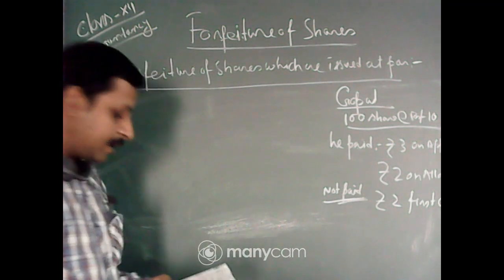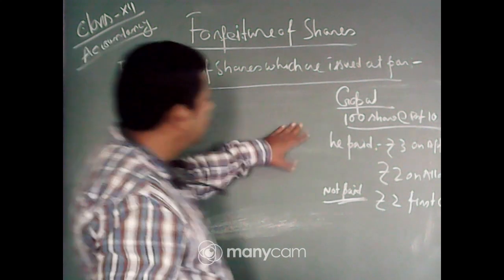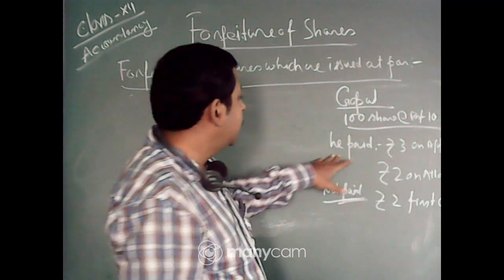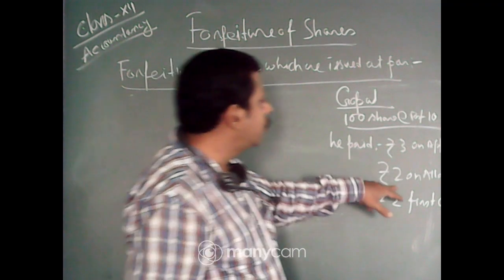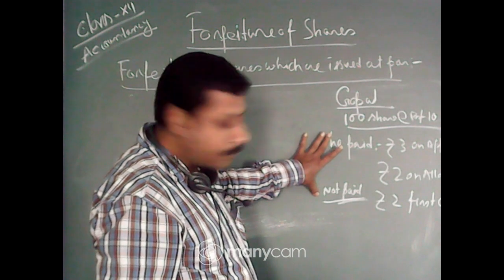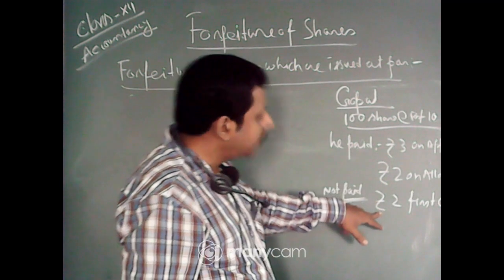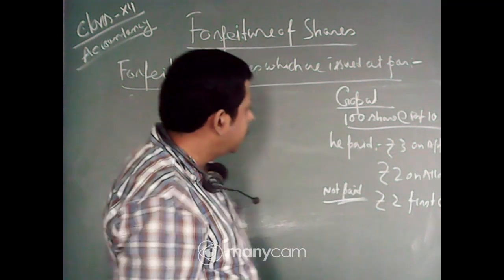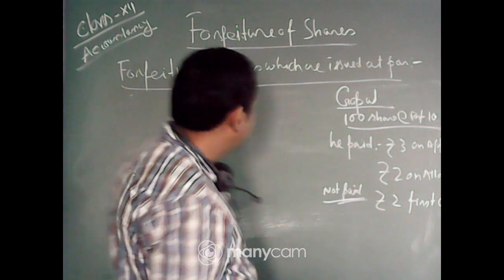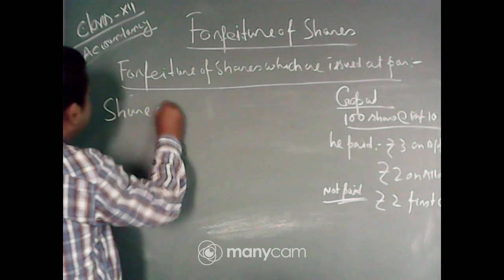Then what will be the entry? Now if you see here, total shares are 100, whose face value is rupees 10. He paid rupees 3 on application and rupees 2 on allotment, but the company called for the application, the allotment, and the first call also. Then what will be the total called up value? Total called up value is 3 plus 2 plus 2. Then what will be the entries? Share capital account debit.